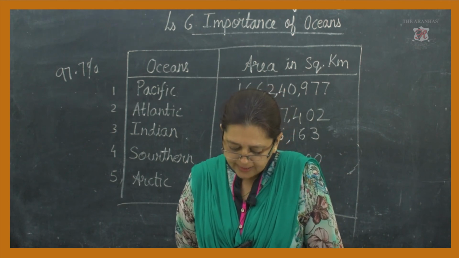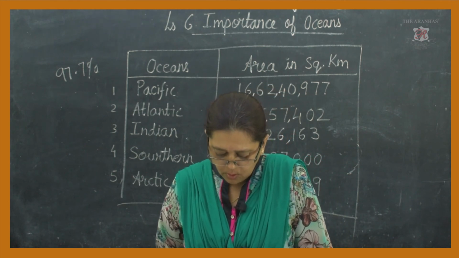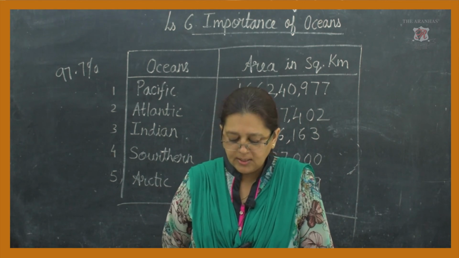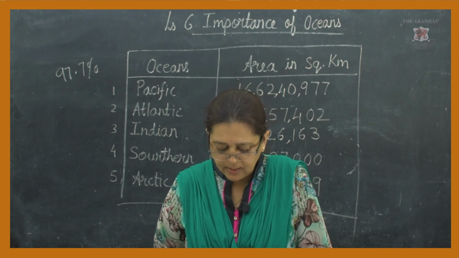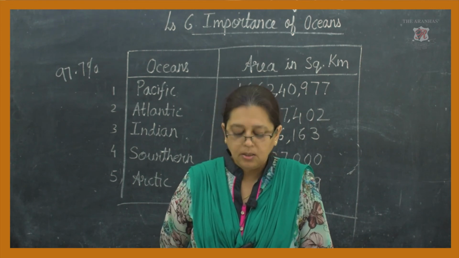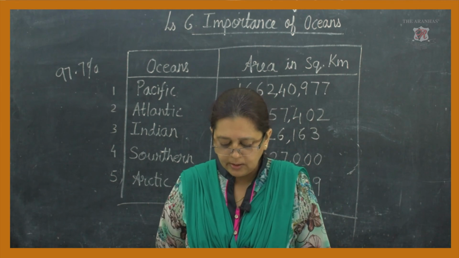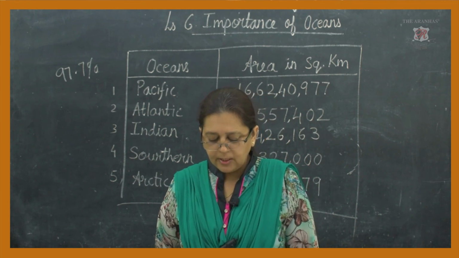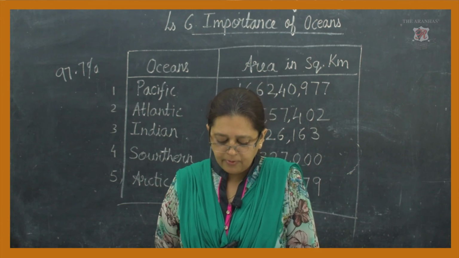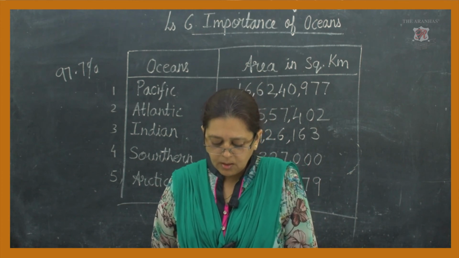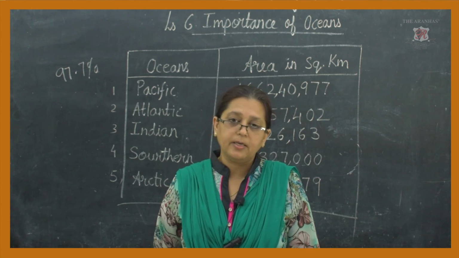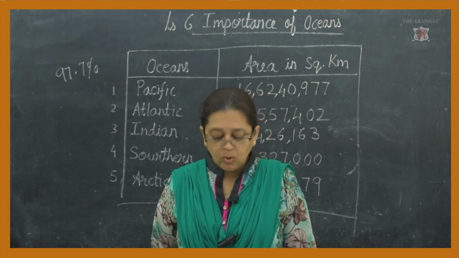Thus, the salinity of ocean water is different at different places. Now what is salinity? Salinity is the amount of salt contained in the water. The amount of salt contained in the water is different at different places. It is not the same everywhere. Some places it may be a little salty, somewhere it may be more salty.